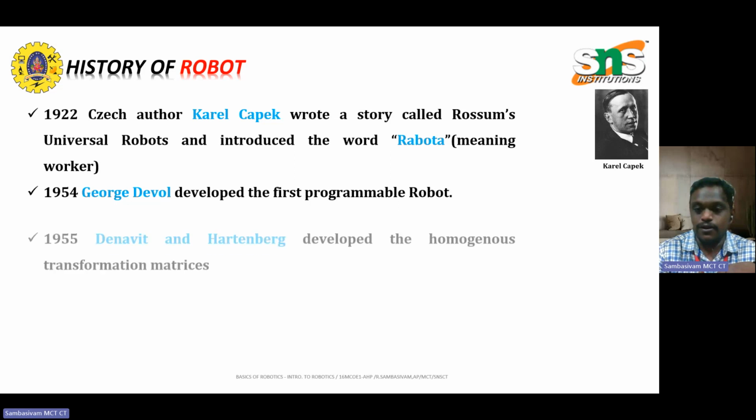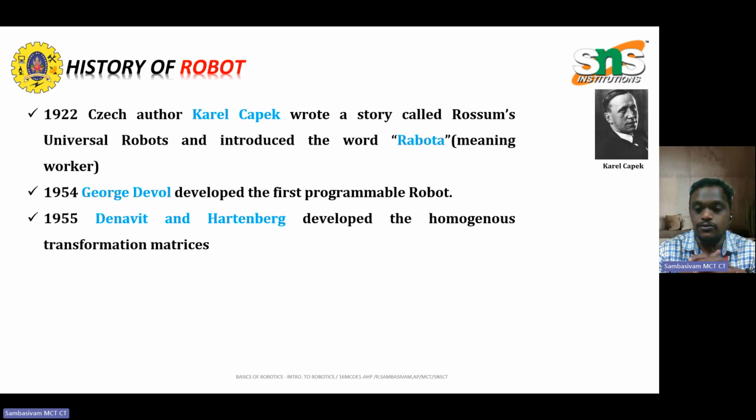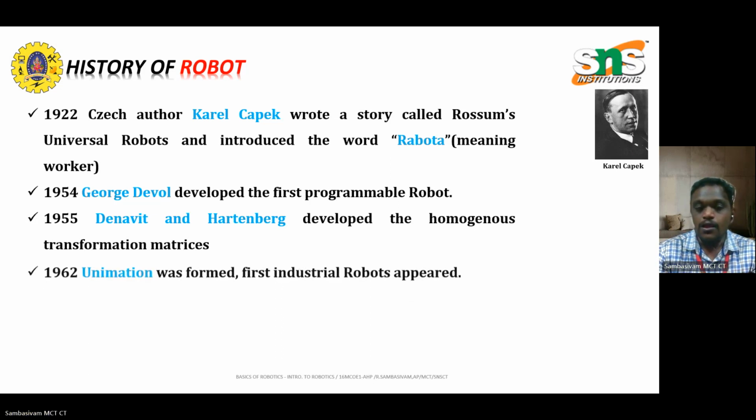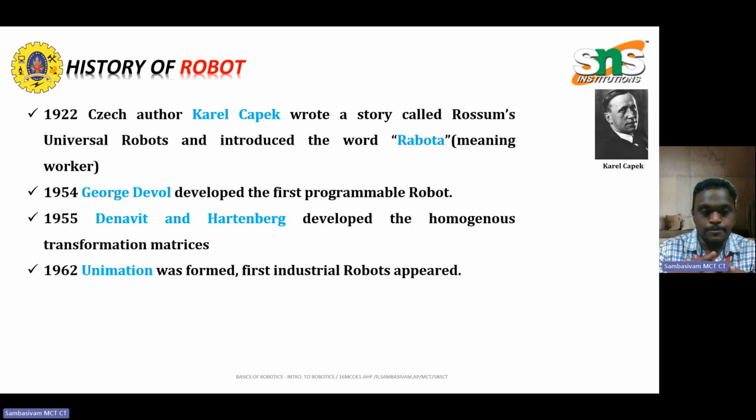Once it was developed, the homogeneous transformation matrix was also developed through the reprogrammable structure, where the matrices identify how the movement is controlled, where it has to be moved and where it has to be stopped. This was developed in 1950 by Denavit and Hartenberg.